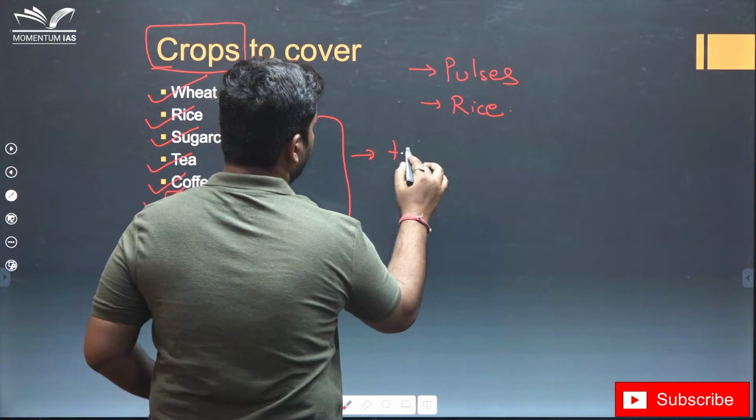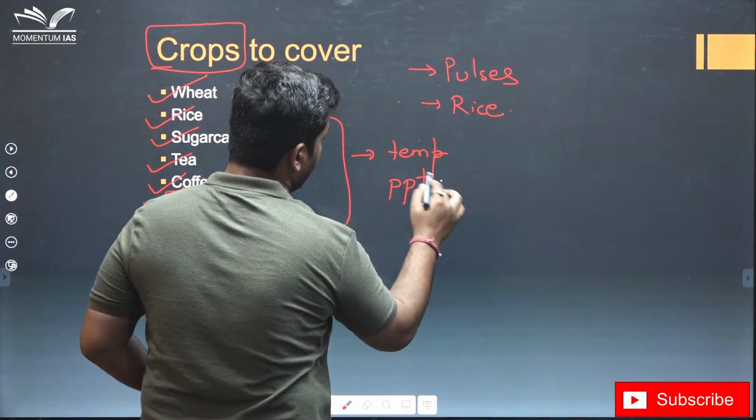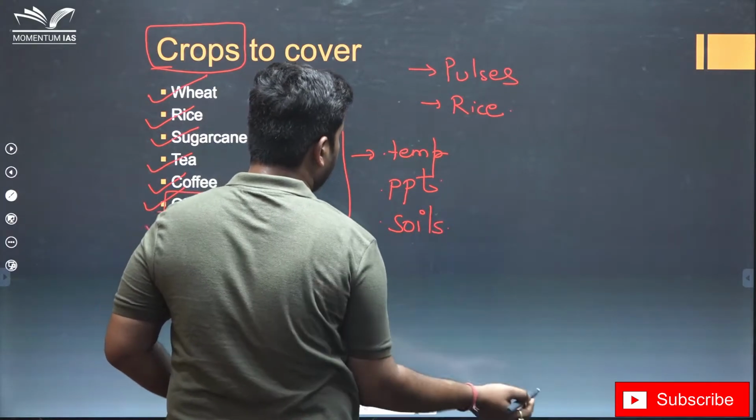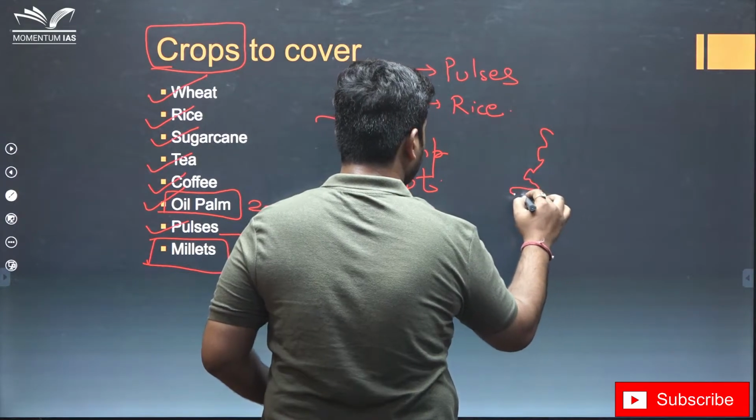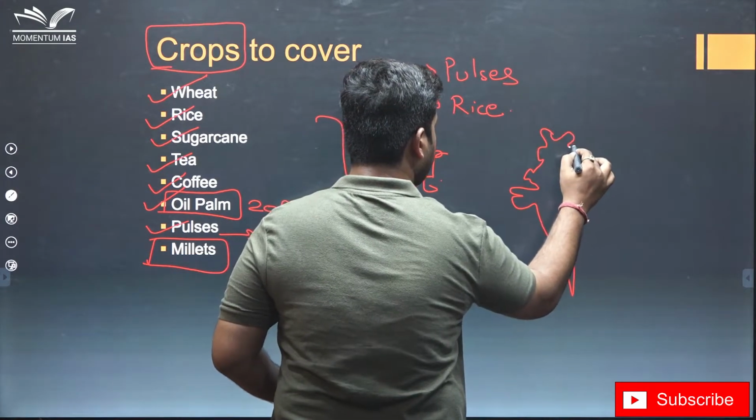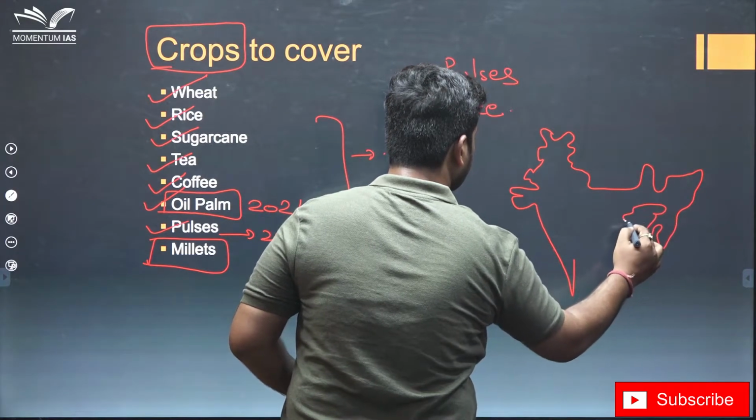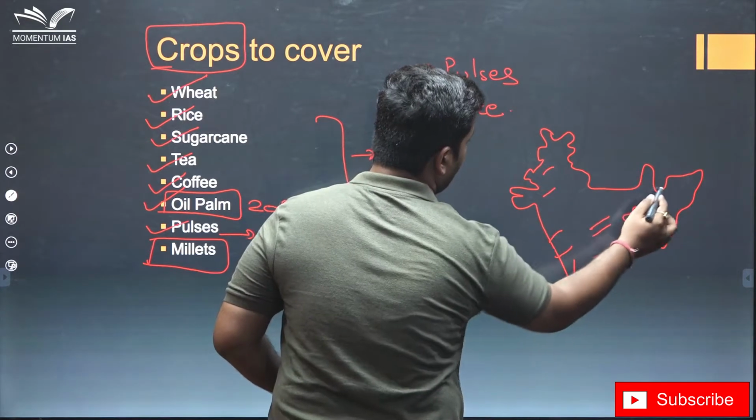What you have to do in such crops? First learn about the temperature, then look at the precipitation, then look at the type of the soils that it grows, draw a map of India, and locate in which area such crops grow.